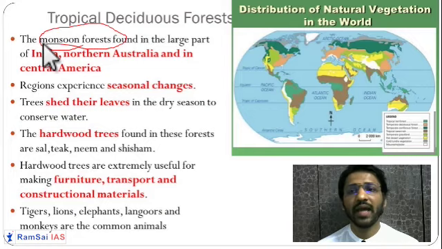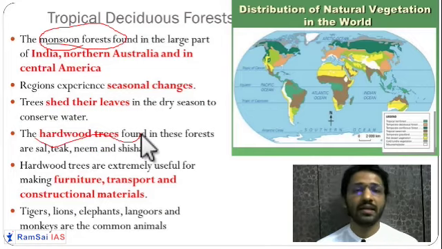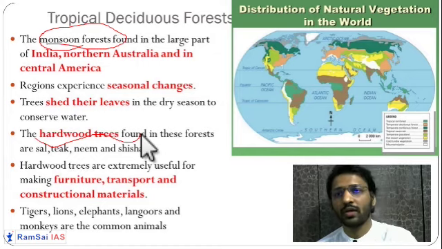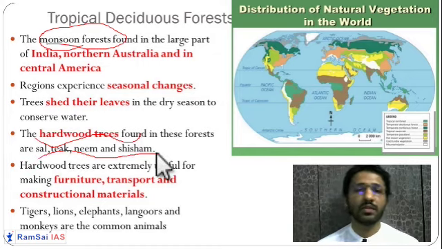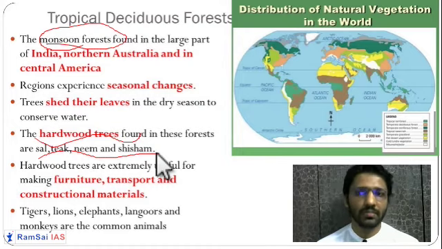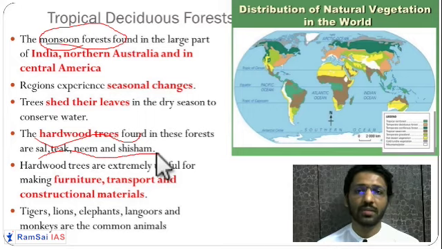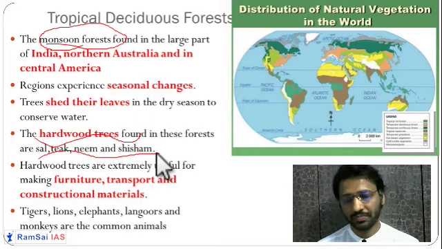Here again we have hardwood trees in this forest. You have sal, teak, and neem, very important trees. They are very important for furniture making. Sal, teak, neem, shisham. Also musical instruments like tabla, mridangam are made from these trees. So sal, teak, neem, shisham are very important trees.